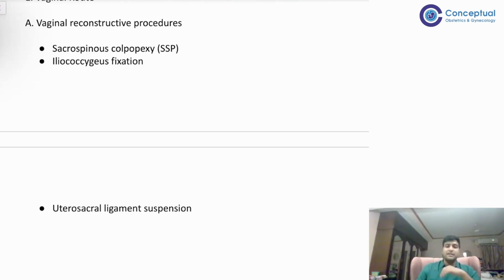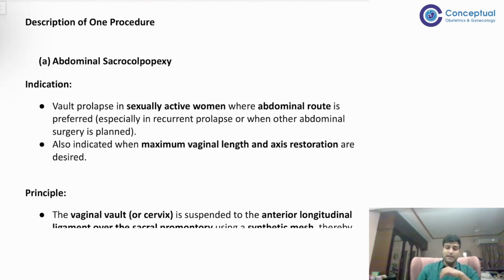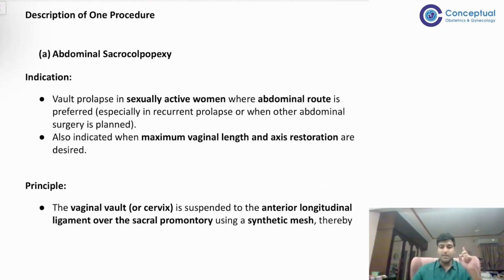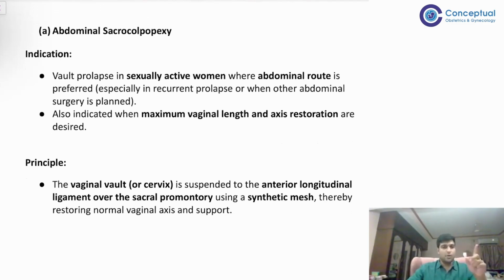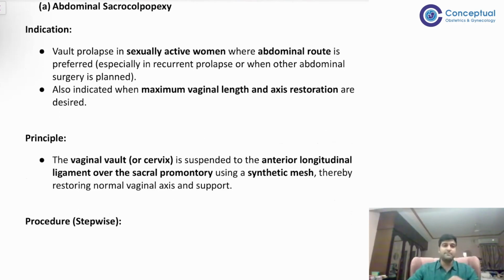So now the question that they have asked is, you elaborate, describe one procedure. So I will describe both the procedures. Basic ही करना है मुझे और कुछ नहीं. Abdominal sacrocolpopexy and vaginal में sacrospinous fixation. Both of these I have described here. Abdominal sacrocolpopexy. हम सबसे पहले whenever we describe a surgery, always write down indication, principle, steps and complication. Always इतना तो लिखना होता है. Indication, principle, steps, contraindication, complication, right?